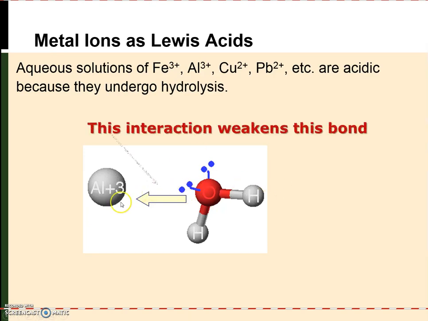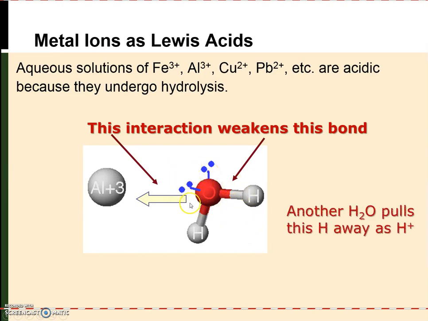And it turns out that this interaction between aluminum and oxygen ends up weakening the OH bonds. And the reason for this is that some electron density from the oxygen is being taken away from this part of the molecule and donated to the aluminum 3+. So this in turn weakens the OH bond and increases the electron affinity of this oxygen atom, and so the water is now prone to deprotonation by another water molecule. So another water molecule in close proximity can remove a hydrogen atom as H+, and that would lead to an acidic solution.